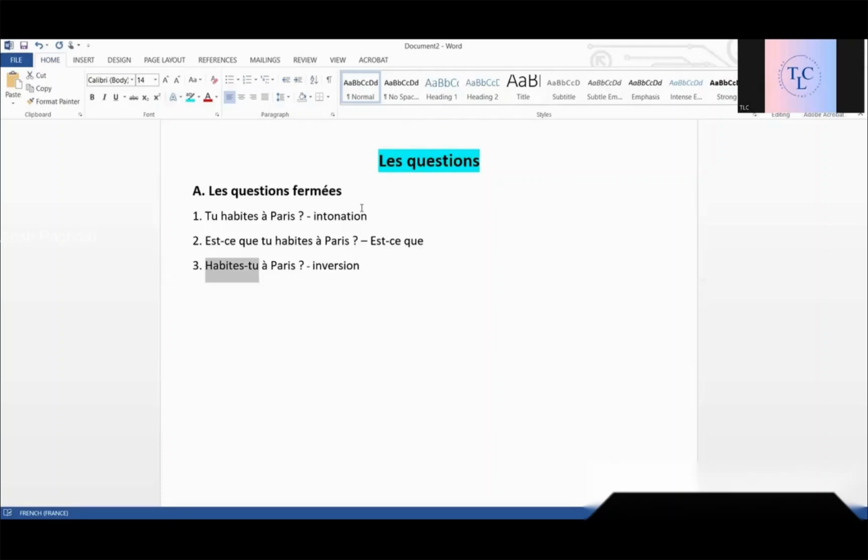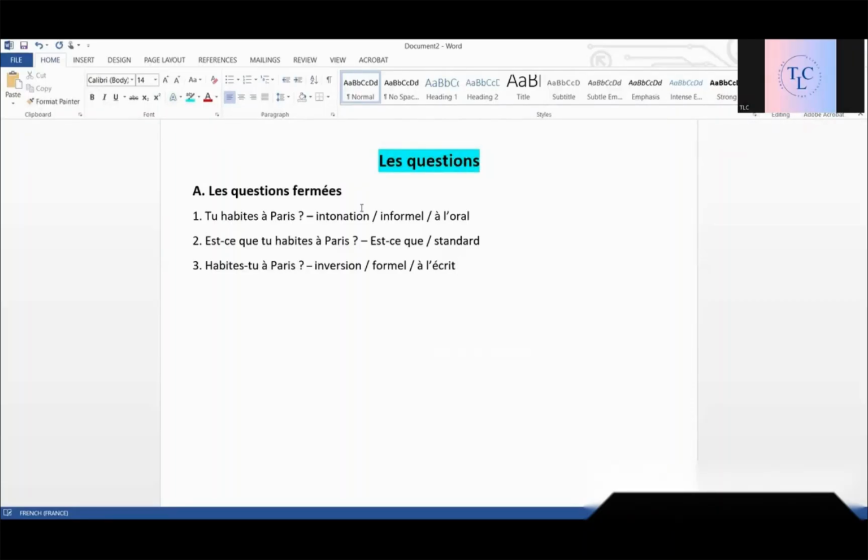But when do we use the intonation method, est-ce que method, inversion method? So generally, the intonation method is used in informal situations and mostly when we are speaking. Okay, while speaking, this one is used more. And est-ce que is the standard method. It can be used in any situation. And inversion is more formal, and when we write, this is used. Okay, this is not a strict rule.